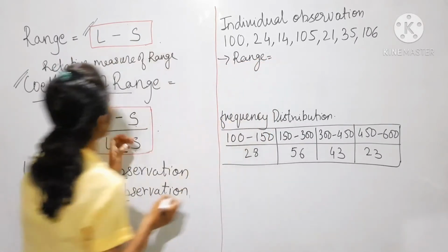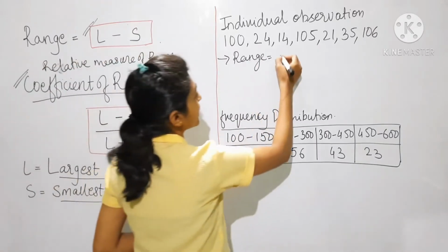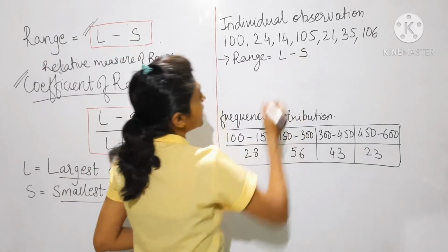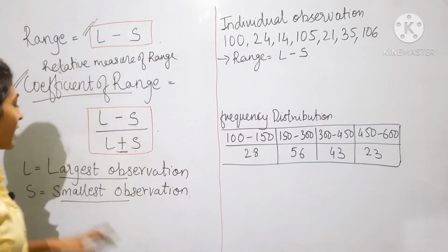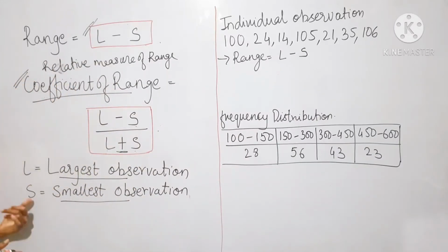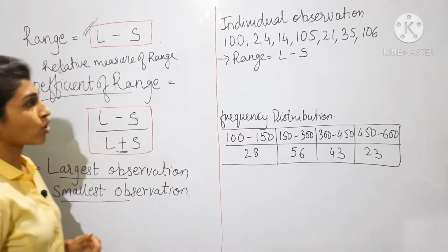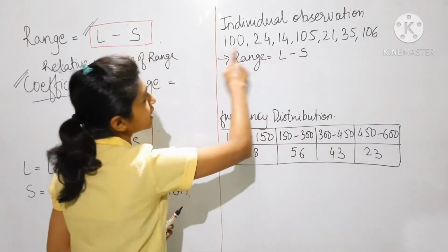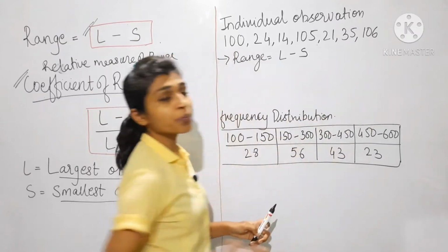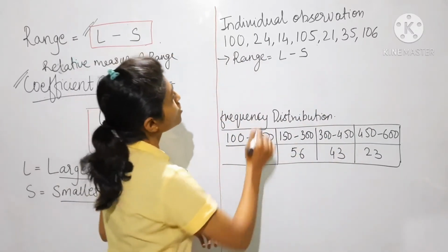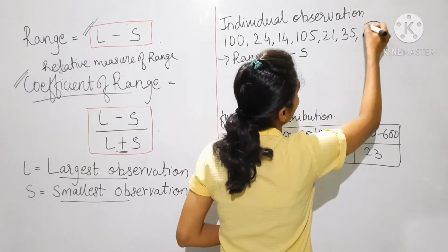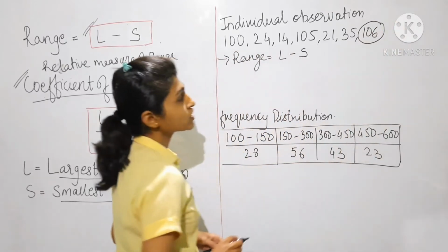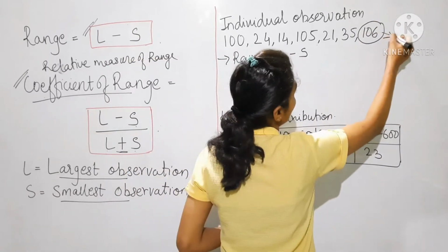So what is the formula of range? To find range, the formula is L minus S. Now L means what? Largest observation. S means what? Smallest observation. Now in this observation, from 100 to 106, which number is the largest number? So observe the individual observations. So 106 is the largest observation.